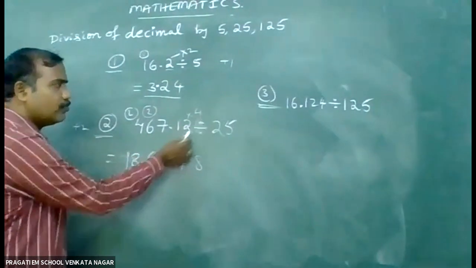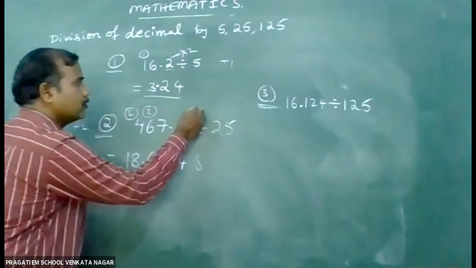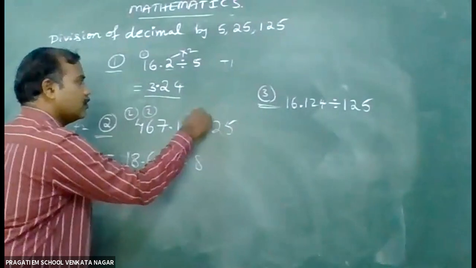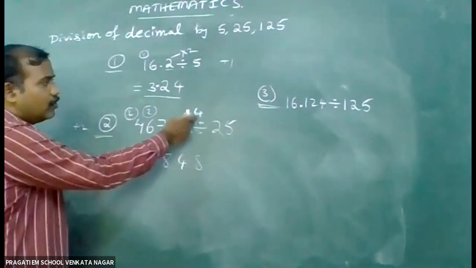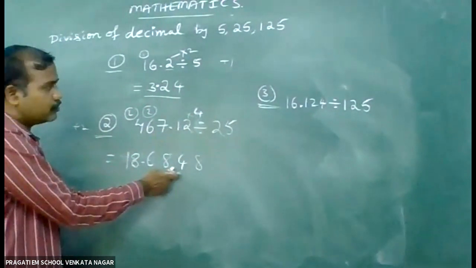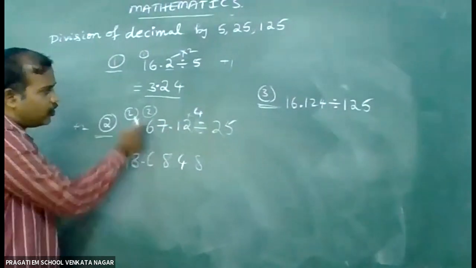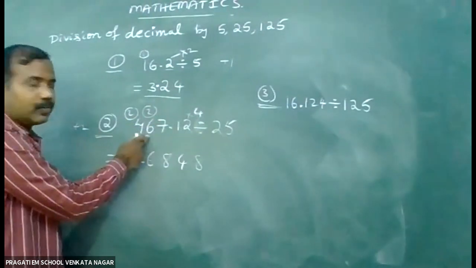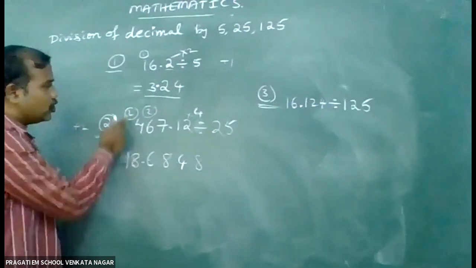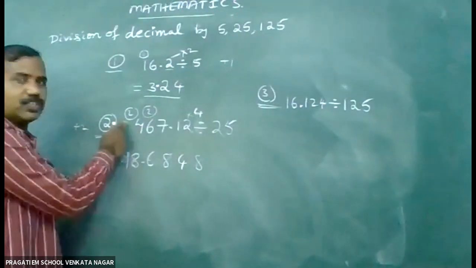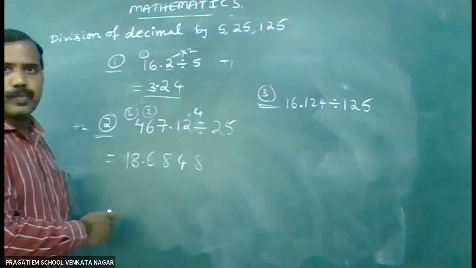467.12 divided by 25. If the denominator is 25, you just multiply it by 4. 4 2s are 8. 4 1s are 4. 4 7s are 28. 4 6s are 24 plus 2 is 26. 4 4s are 16 plus 2 is 18. Okay, understand?